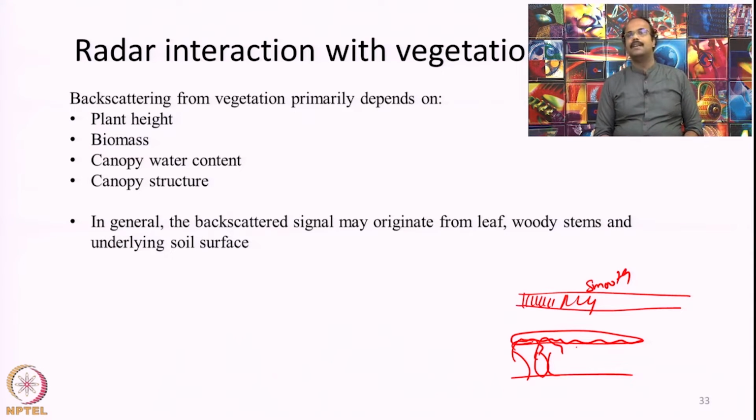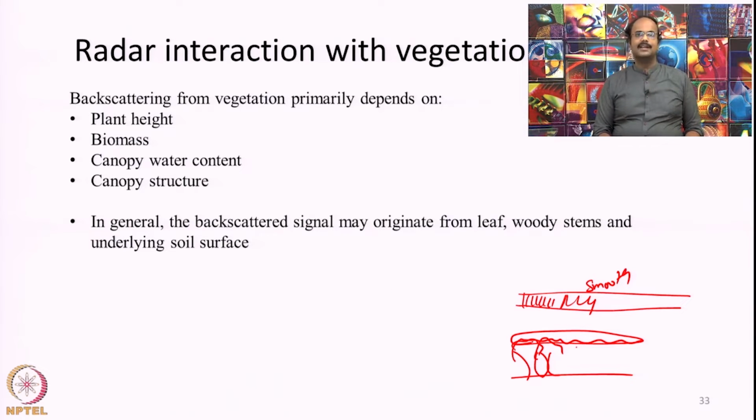in the case of microwave, the signal that has been backscattered will not only be from the canopy or the leafy part, but may also happen from the stems, branches, leaves, even the soil underneath the canopy cover. It can happen depending upon the wavelength involved, canopy water content and so on.